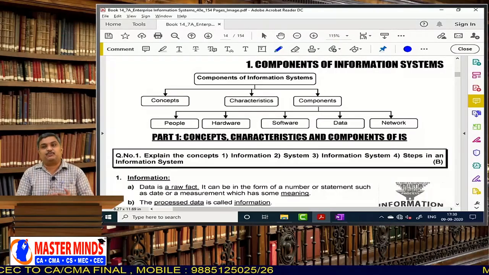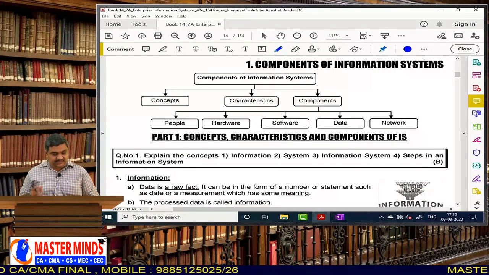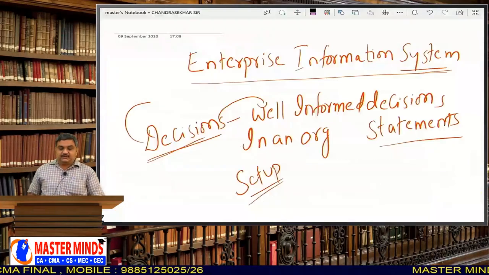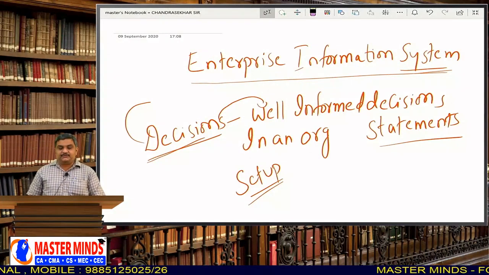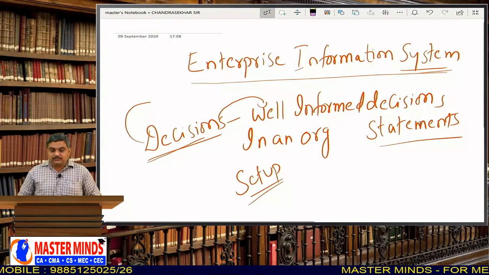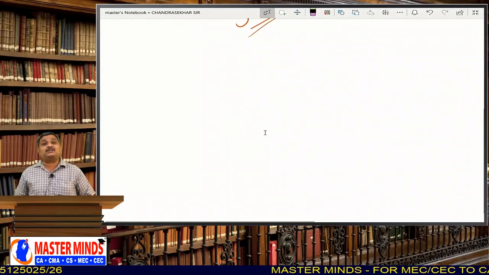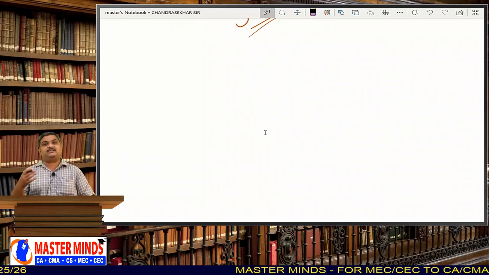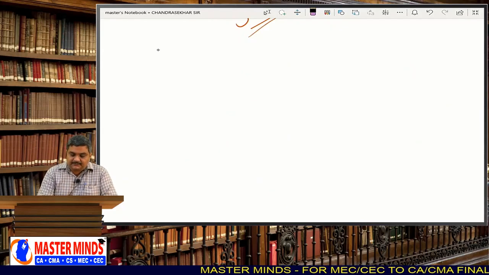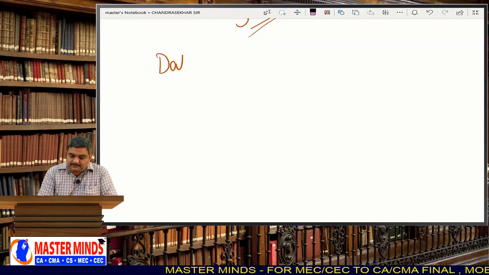The term information should be understood properly. Now, let us try to understand what is information. Generally the basic definition is that information is processed data. But first, let us understand what is data.